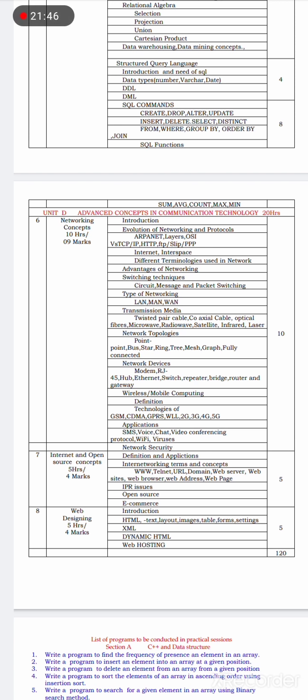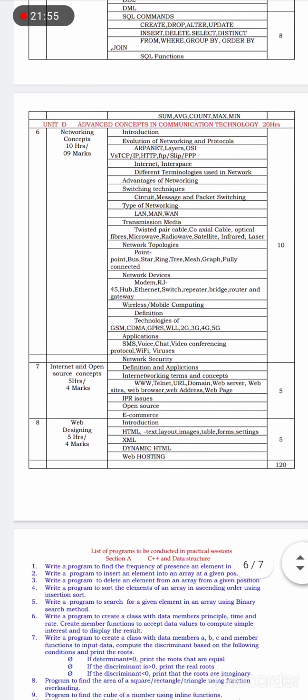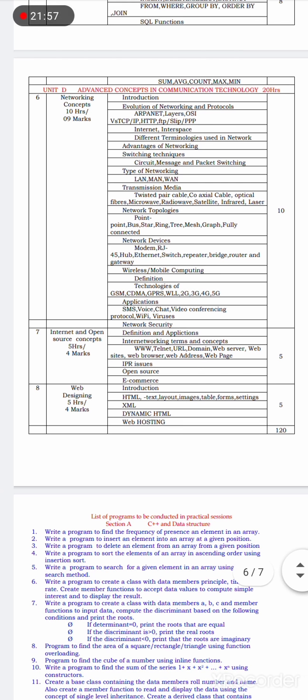Next, in the 7th chapter, the second topic of section D, we are going to study internet and open source concepts. In this chapter, we are going to study definition and applications, internetworking terms and concepts, www, telnet, URL, domain, web server, websites.